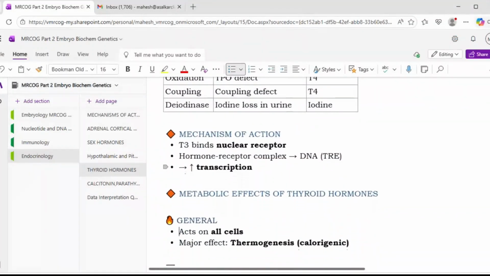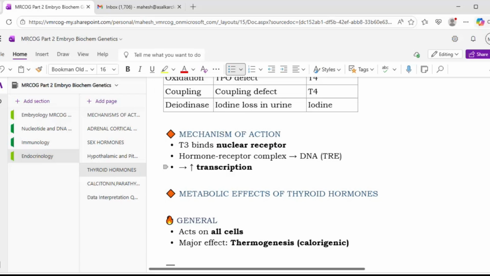Then mechanism of action. So T3 will bind with the nuclear receptor. We have seen the mechanism of action of hormones last session. Okay, so T3 will bind with the nuclear receptor. The hormone receptor complex will be formed. It will enter and bind with the DNA, that is TRE, and it will cause further transcription.